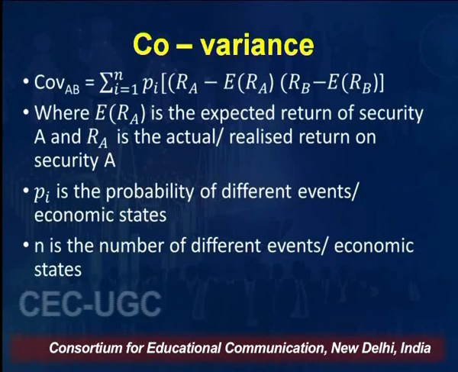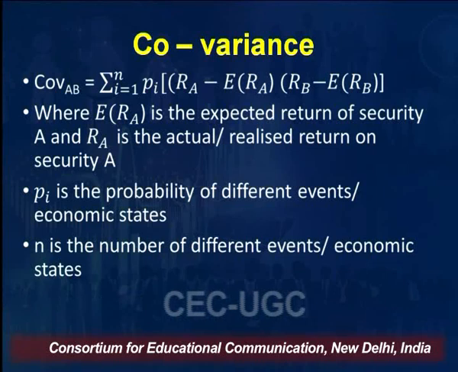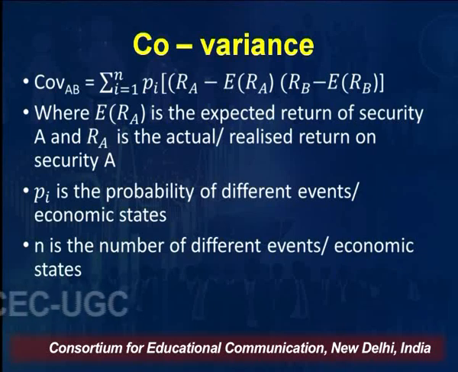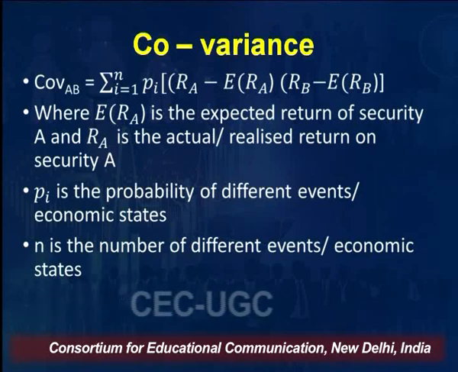I am presuming there are 2 securities A and B. Multiplied by RB minus expected return of B, where RB is the actual or realized return of B. So it is the product of this.